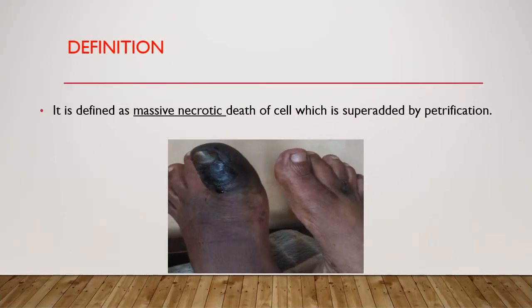Gangrene is defined as a massive necrotic death of cells which is superadded by putrefaction. In this definition, the word massive necrotic indicates a large amount of cellular damage, which is rarely seen in necrosis. In necrosis, cell death occurs, but here a large amount of cellular damage is seen.